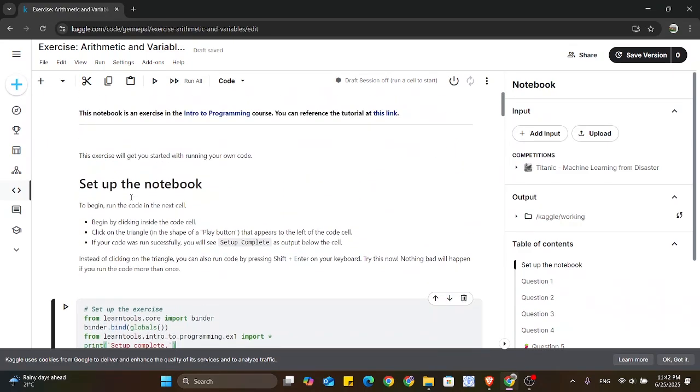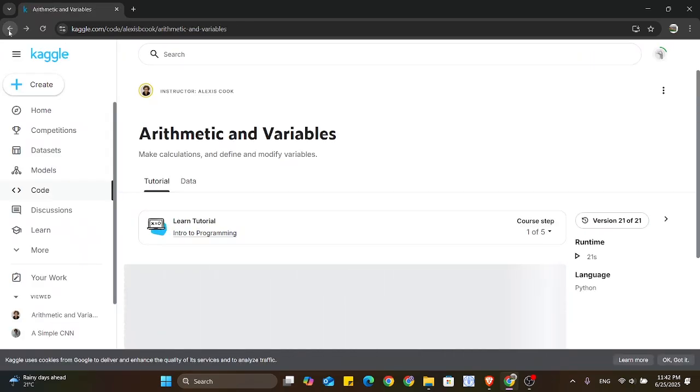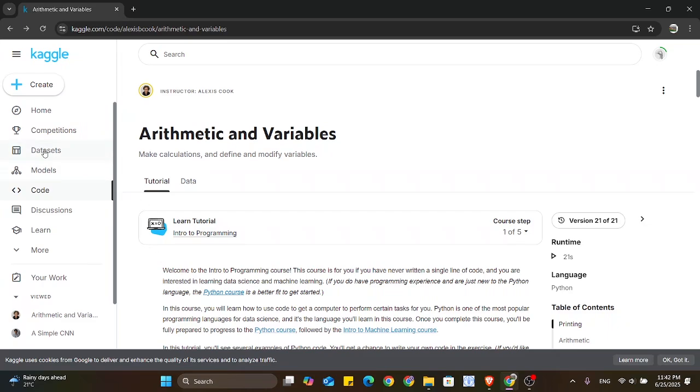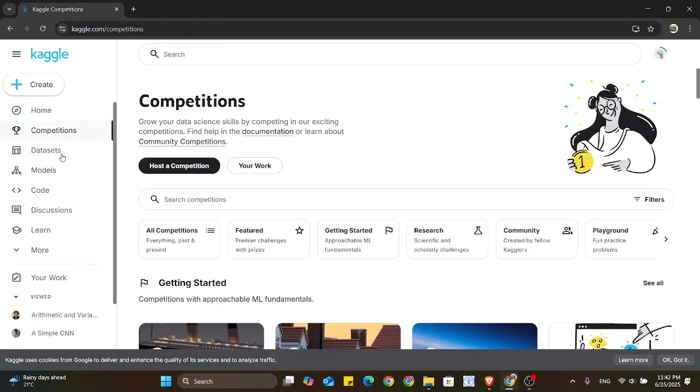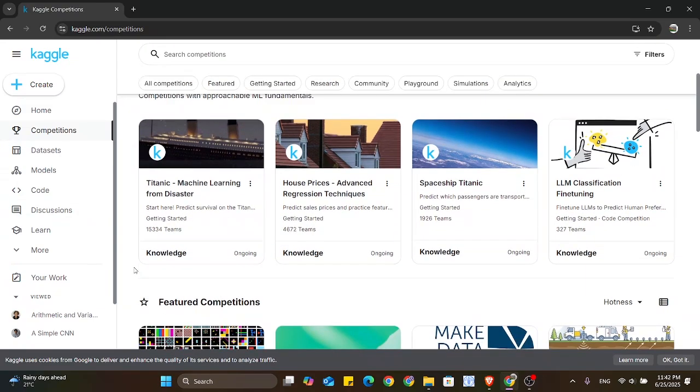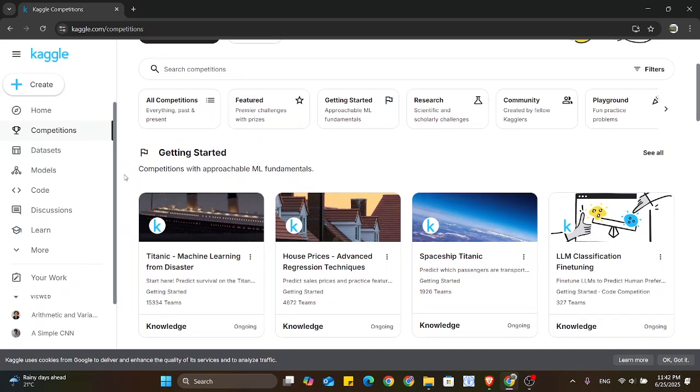And you can just go through all the courses, and finally you can get this done. Once you have completed the course and exercise, you'll get the certificates, and you will also have some competitions. You can try some of the competitions, like in the case of intro to programming, you'll have this type of competition, and you can try using the knowledge that you have gathered during this course.